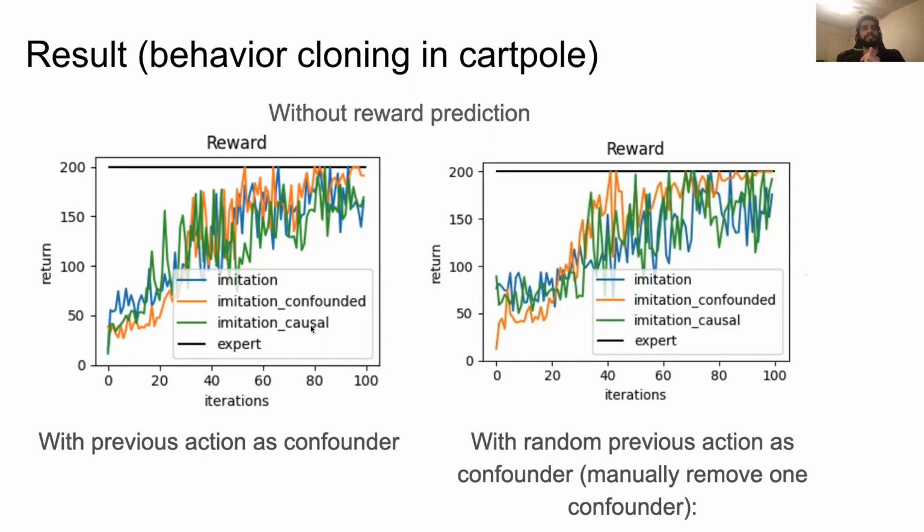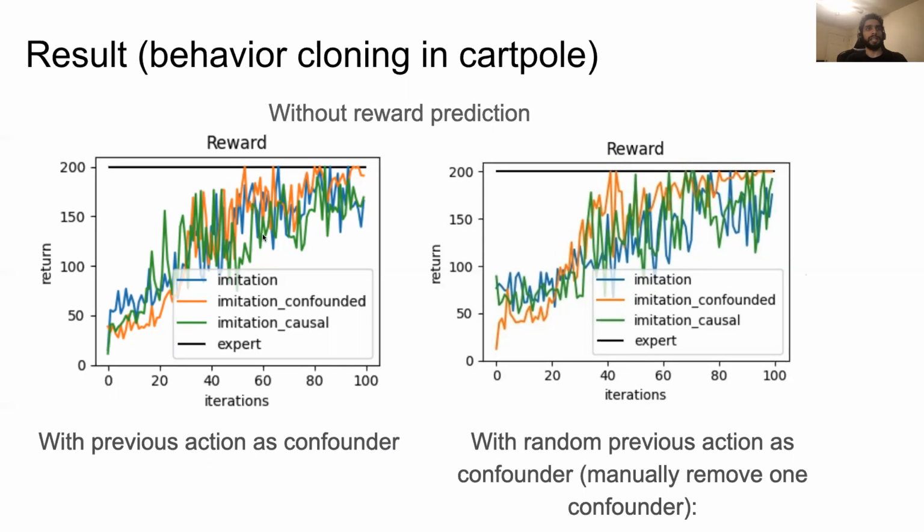The imitation is the vanilla behavior cloning method where we input the current state and try to learn what action needs to be performed. The confounded one is where we have the confounded inputs, and the causal one is where we first run the causal discovery algorithm to identify the binary mask of which states are important. And then we do behavior cloning after that.